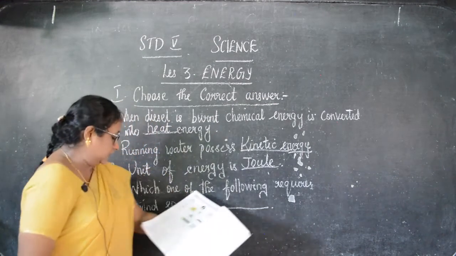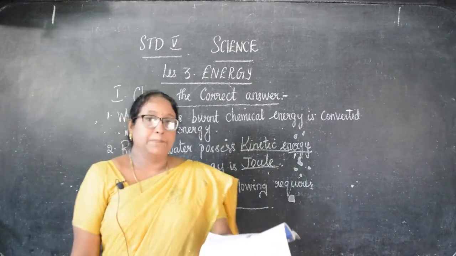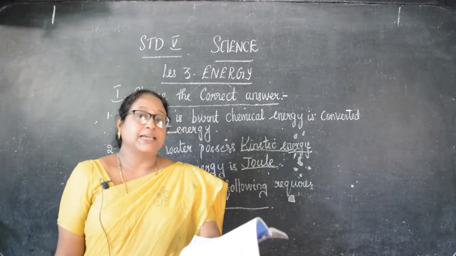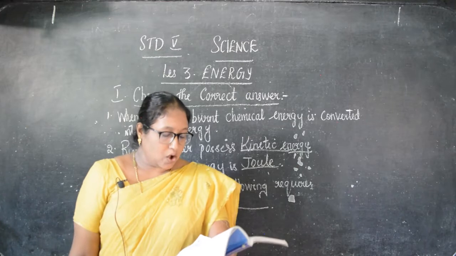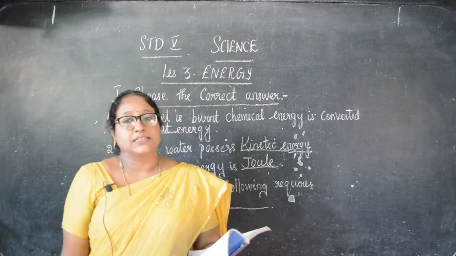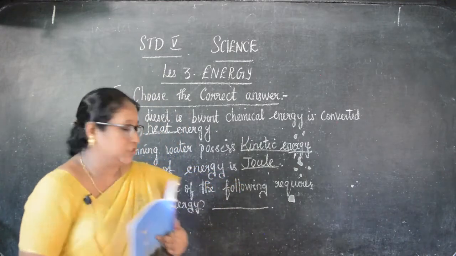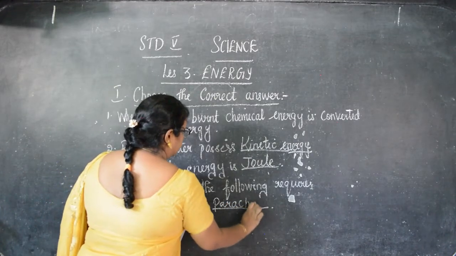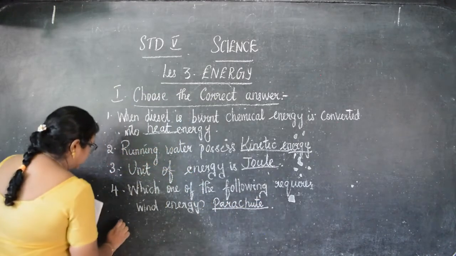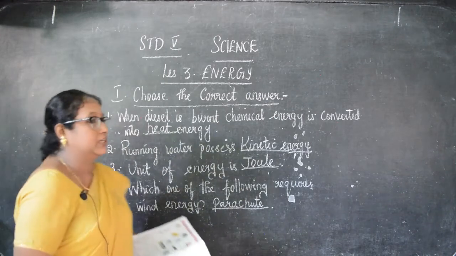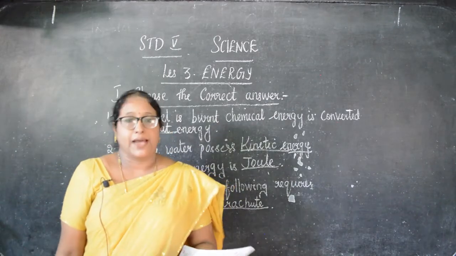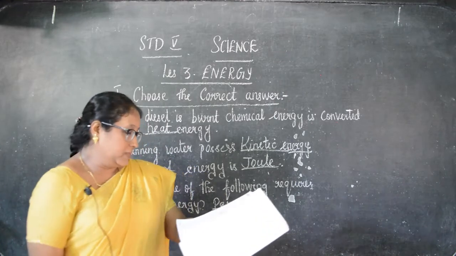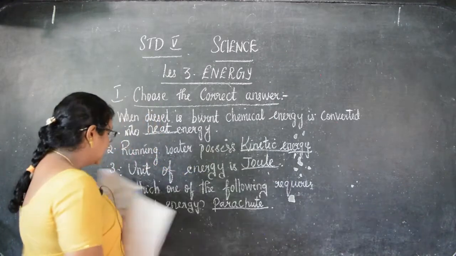The options are A, bicycle, B, photosynthesis, C, parachute, and D, automobile. So what will be the correct answer? C, parachute. Okay, children. So which one of the following requires wind energy? The correct answer is parachute.